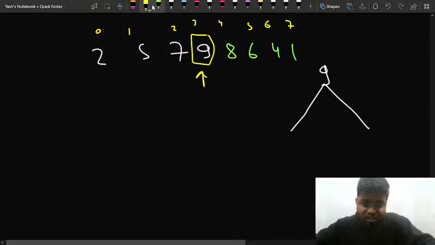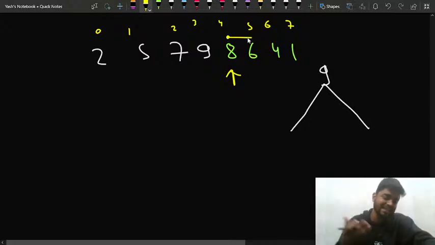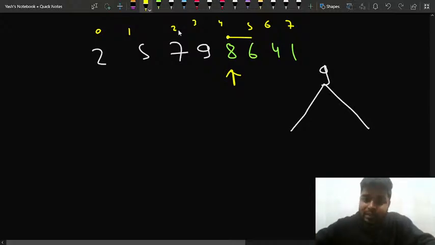Now I'll be checking the left and right element only, and the relation that I'll be checking is whether the left element is greater than the right element, that is, A of I greater than A of I plus 1. It is, so I'll move to this particular index. Now I'll check the relation between 8 and 6. Yes, A of I is greater than A of I plus 1, that is, 8 is greater than 6, so I'll move ahead. From 8 I'll move to 6.